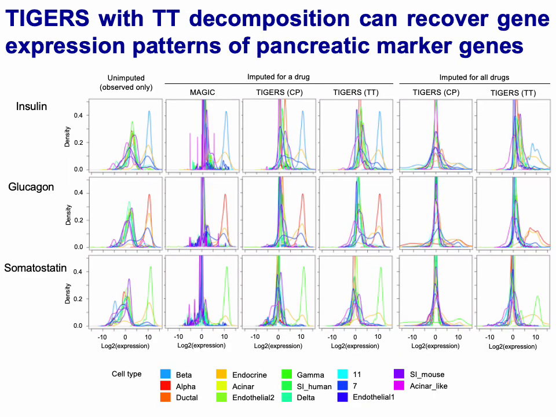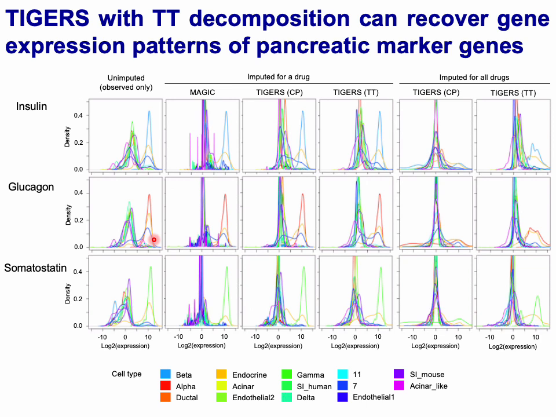To evaluate the biological validity of the imputed values, we checked gene expression values for pancreatic marker genes. In pancreatic islets, insulin is known as a marker for beta cells, and glucagon is a marker of alpha cells. Each density plot is colored according to the cell type. For example, insulin and glucagon were highly expressed in beta and alpha cells respectively, as expected.